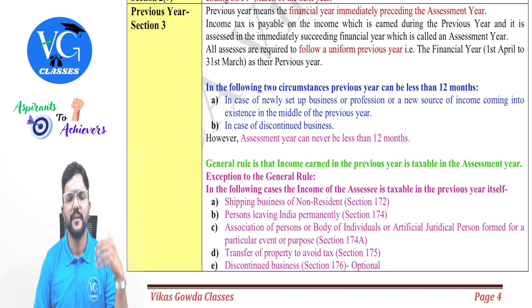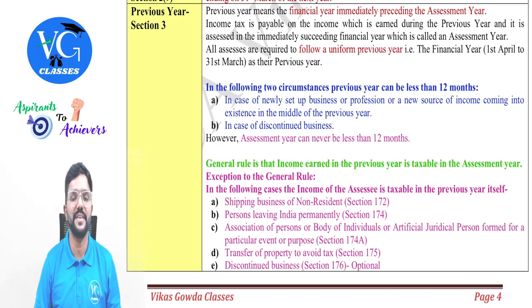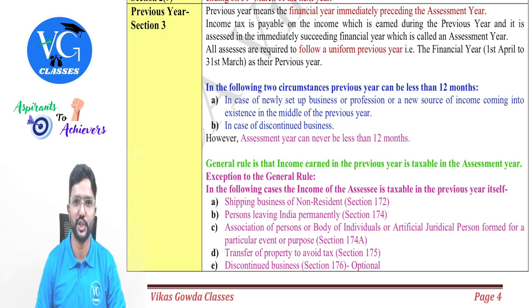Or a new source of income coming into existence in the middle of the previous year. So I started earning income from the new source for the first time in between the previous year. Assume from 1st November. So what would be my first previous year? 1st November to 31st March, guys. Is that clear? Yes, sir.